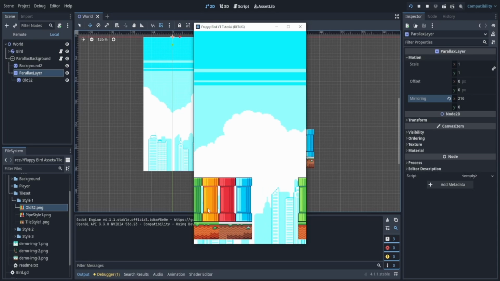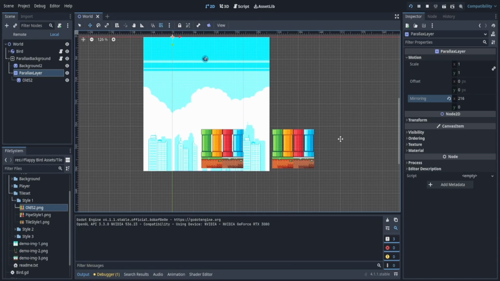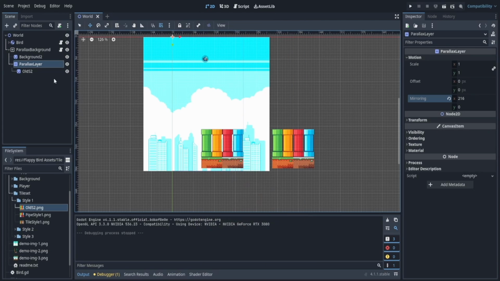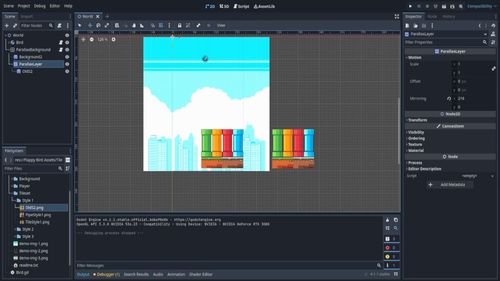We have that one, that's the second one, and there we go, there's our third one. Even though we didn't draw a third one, it is now showing up in our game. And it's going to keep mirroring forever. So that's very useful, but that's not exactly what we need. But it was a good thing to see what this is.